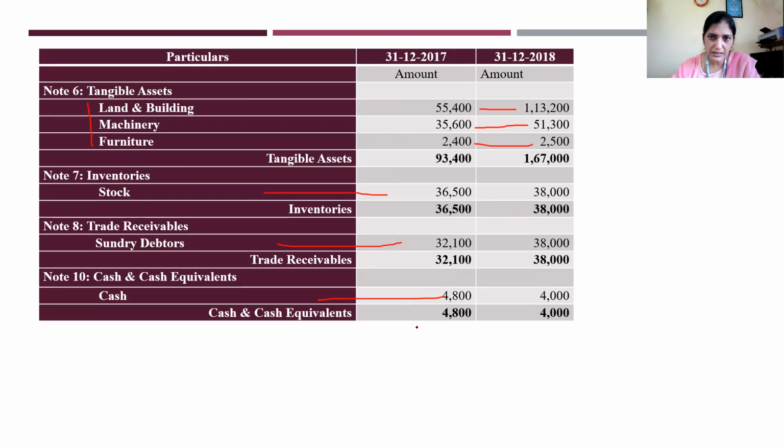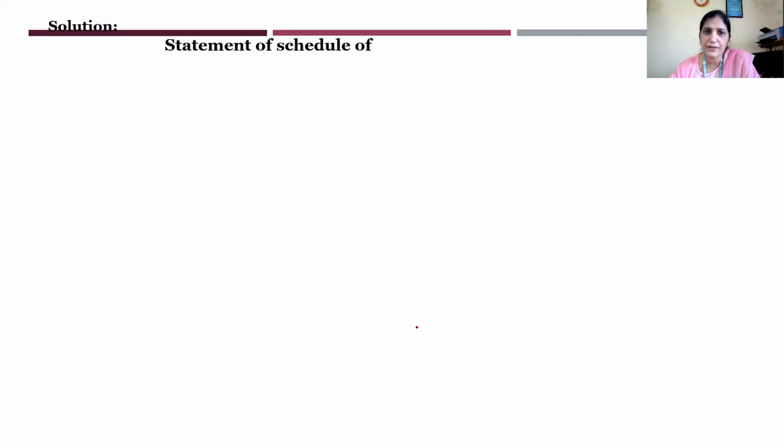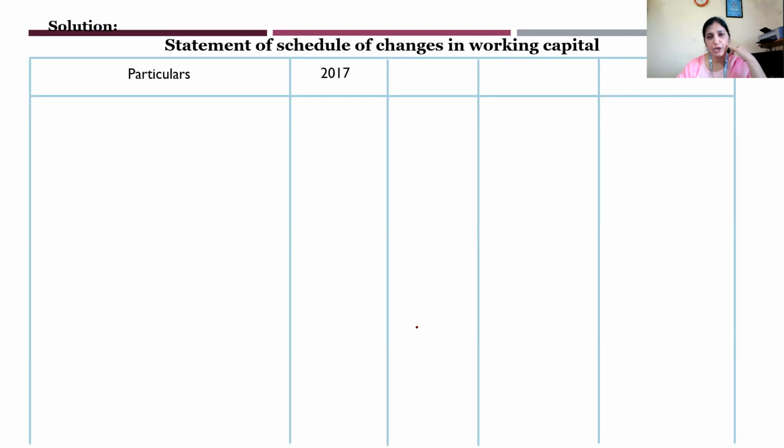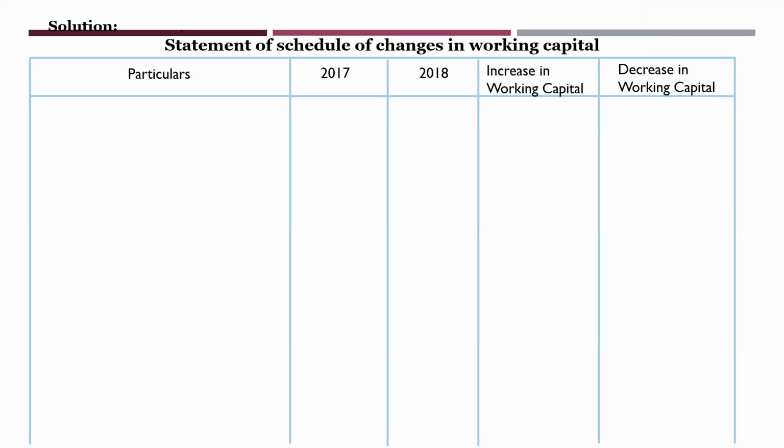Okay, so we'll start the solution. In the solution, first what you should do, as you all know, we have to go for statement of schedule of changes in working capital. Okay, so draw the lines. As I told you, you need 5 columns over here. Hope all of you recollect the problems you have done on statement of schedule of changes in working capital. Increase in working capital, decrease in working capital. Okay, so these are the 5 columns what you have.